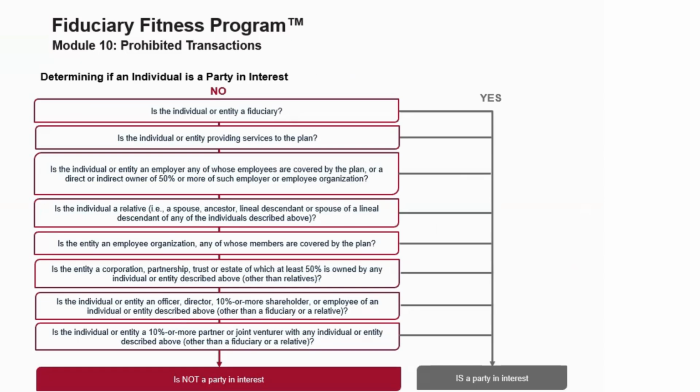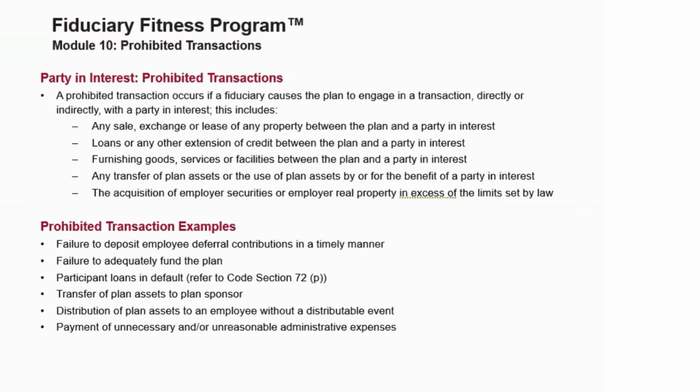A prohibited transaction occurs if a fiduciary causes the plan to engage in a transaction, directly or indirectly, with a party in interest. These transactions include any sale, exchange, or lease of any property; any loans between a plan and a party in interest; furnishing any goods or services between a plan and a party in interest for the benefit of the party in interest; or any acquisition of employer securities or real property in excess of whatever limits might be set by law.